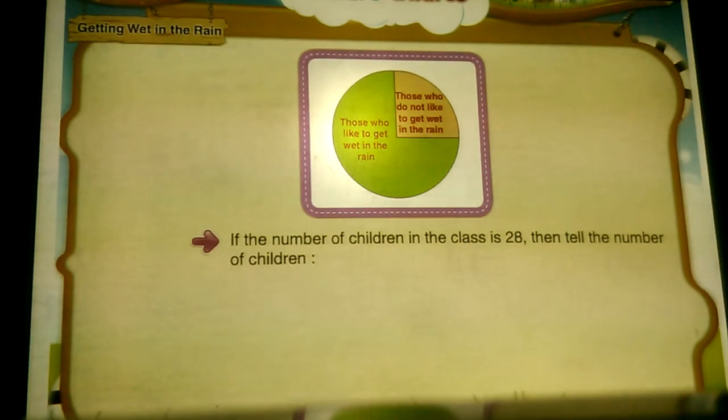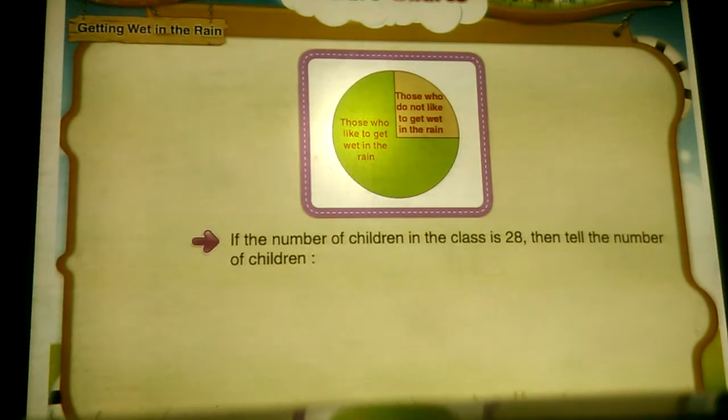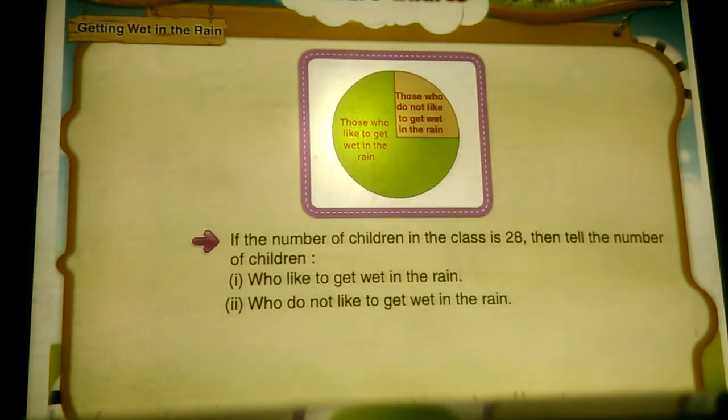3. If the number of children in the class is 28, then tell the number of children 1. Who like to get wet in the rain. 2. Who do not like to get wet in the rain. Solution.